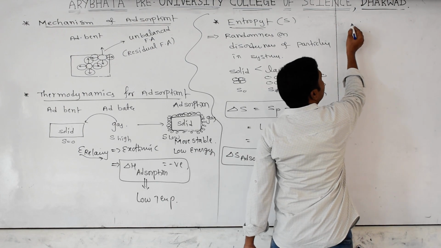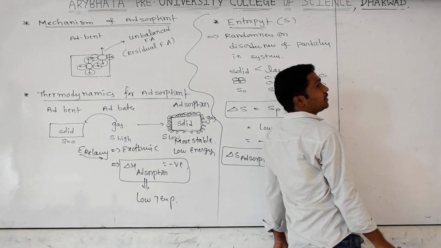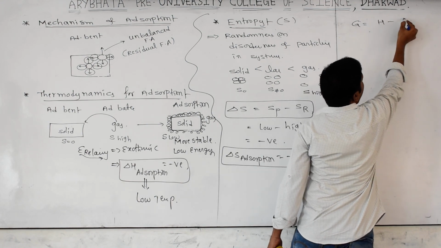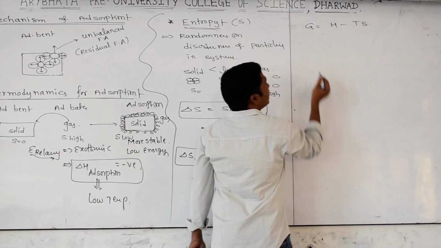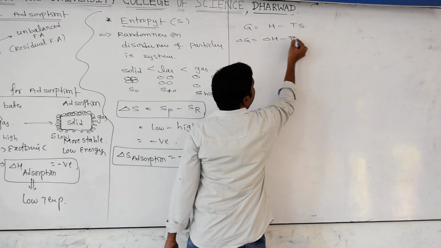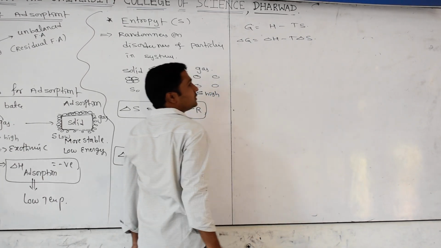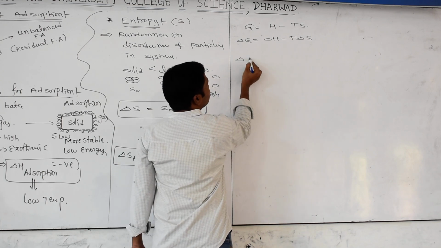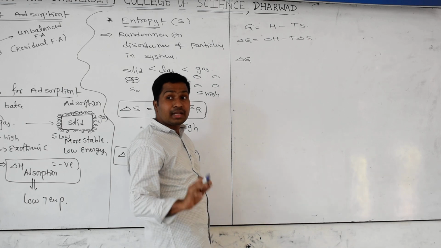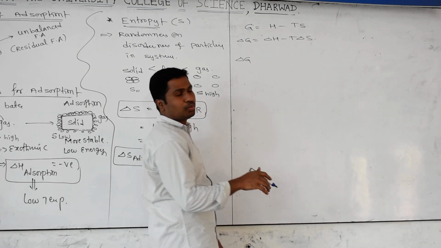Now we have to see the Gibbs free energy equation. Did you know? G is equal to H minus TS. In terms of change, delta G is equal to delta H minus T delta S. Based on the delta G sign, we can tell whether it is spontaneous or non-spontaneous.